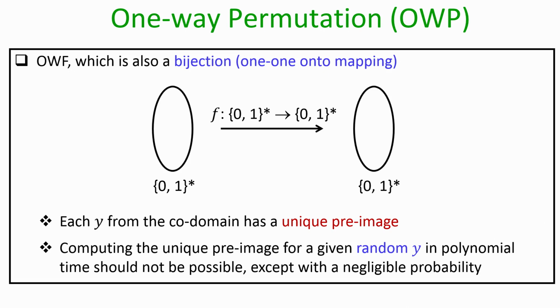So, the difference here is that for the case of one way function, the random challenge y could have several pre-images and your goal was to find one of those pre-images. In the case of one way permutation, the random sample y which is given to you will have only a unique pre-image and your goal is to find that unique pre-image in polynomial amount of time.